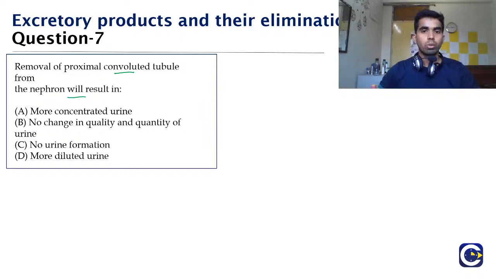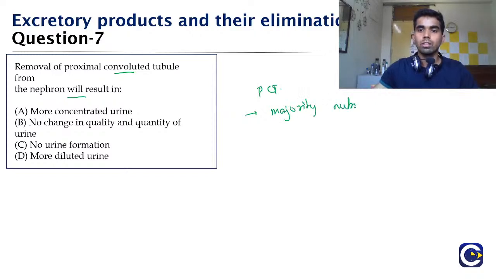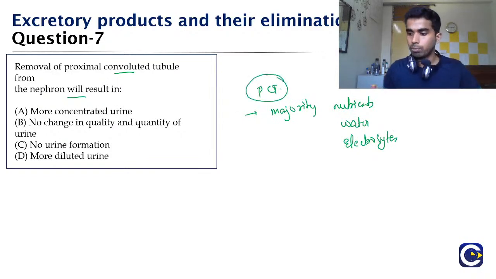So I told you that the renal tubule has various structures, like the Bowman's capsule, then the PCT, then the loop of Henle, and then the DCT. So what is the function of this PCT? The PCT actively takes up the majority of the nutrients, water and electrolytes. It means that most of the water, electrolytes and nutrients present in the urine are taken up by this segment, which is known as the PCT.